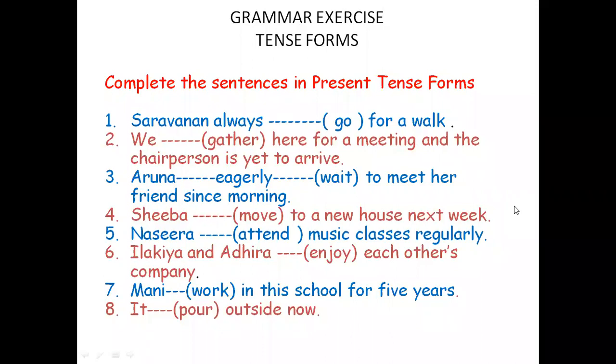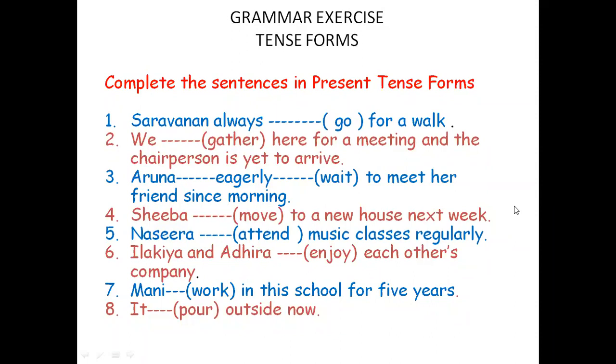And present continuous tense: is going, am going, are going, present continuous. If it is present perfect, has been going, have been going. That is present perfect. Okay, if it is I, we, they, have been going. If it is he, she, it, has been going. That is present perfect continuous. Okay, now you have to find out the right tense form for the verbs you find within brackets.